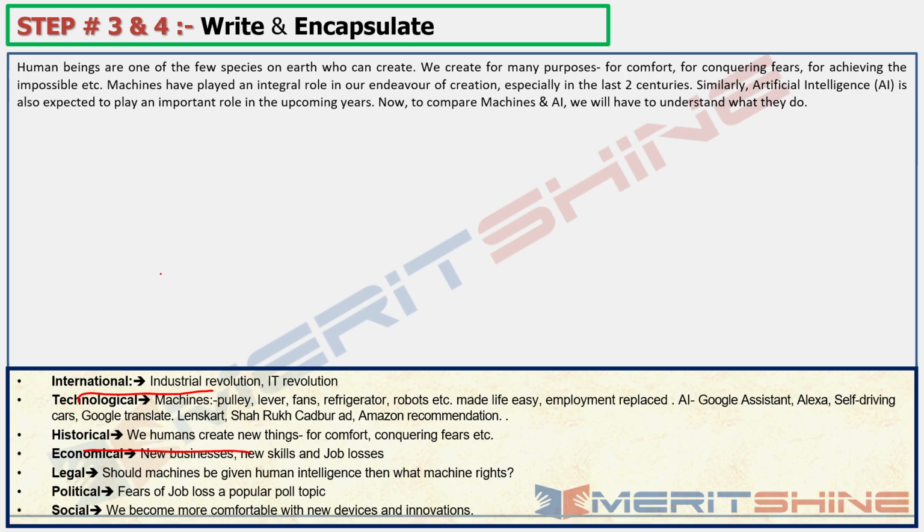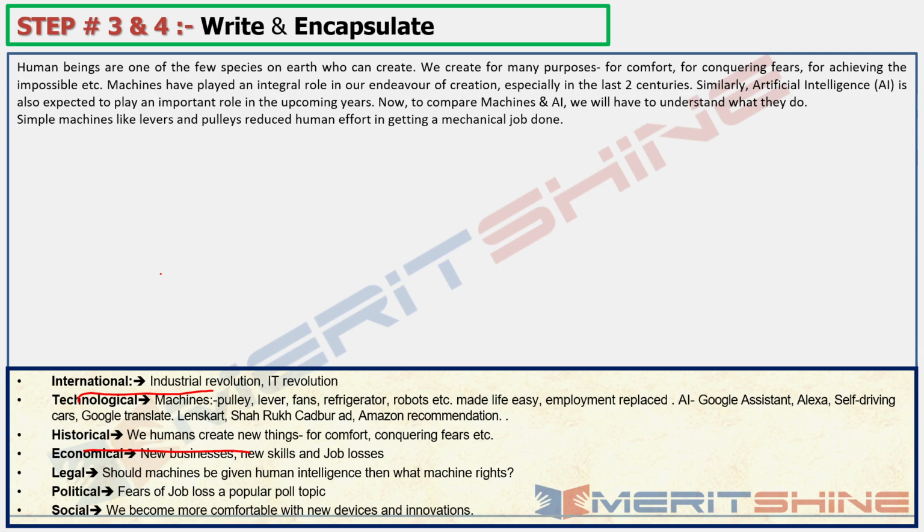Now we will move on to the next para. I'll start with the body. First, we will have to compare machines and AI. So for that, first we will have to understand what they do. So which are the points that would help me understand what they do? One was the technological part, machines, pulley, lever, fan. This is what they do, na? Right. So let's do that. Simple machines like levers. These are simple machines. Levers and pulleys reduced human effort in getting a mechanical job done.